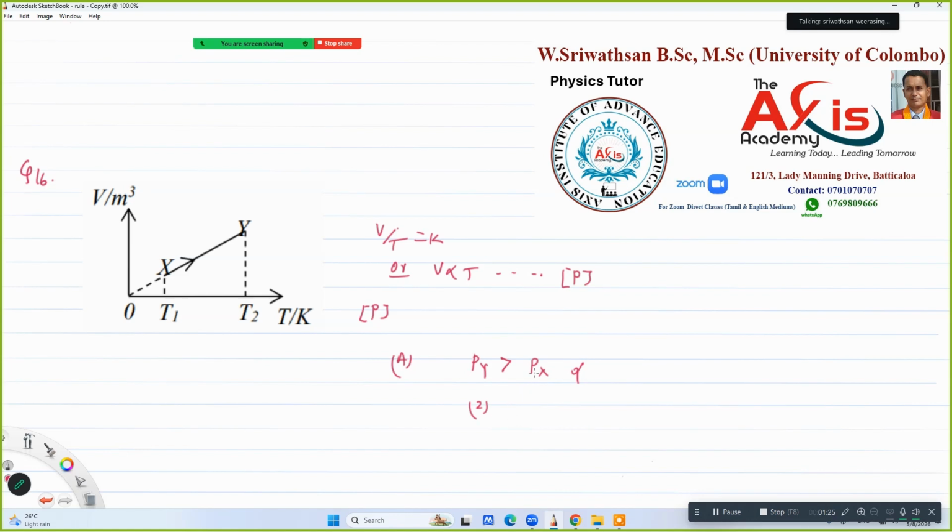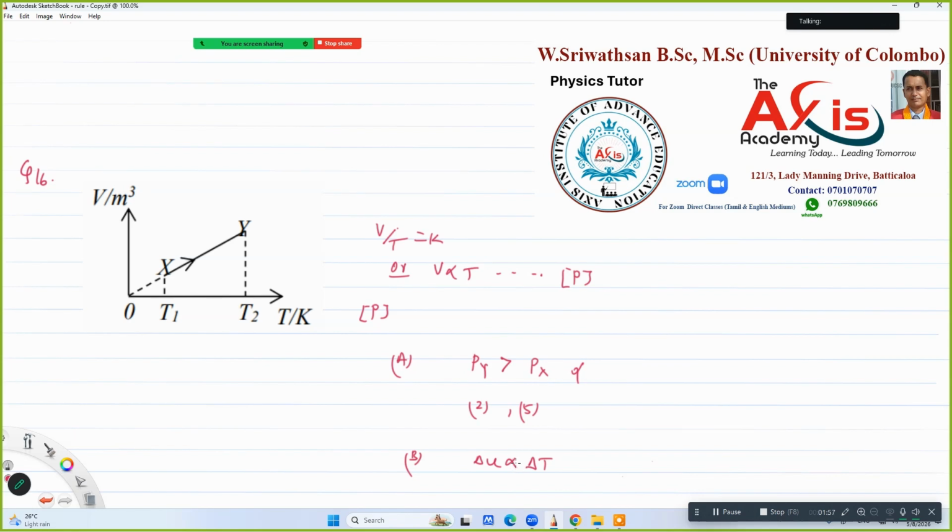We can check the rest. B, internal energy of the gas increases when the gas changes from X to Y. Internal energy depends on the absolute temperature. Change in internal energy is proportional to change in temperature. If the temperature is increased, then internal energy will also increase.